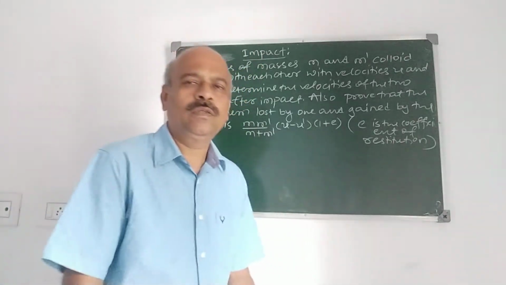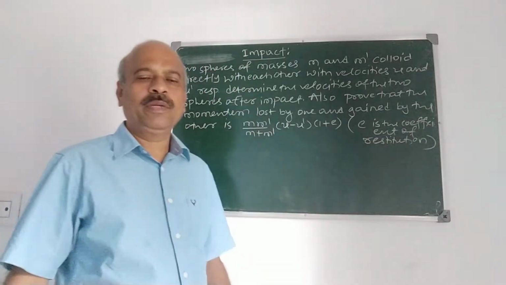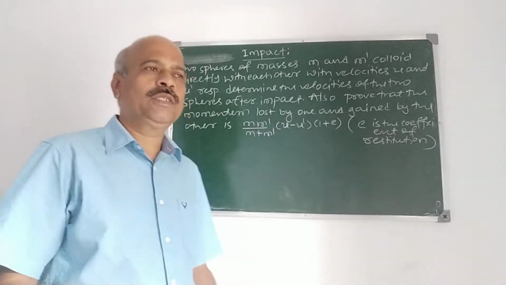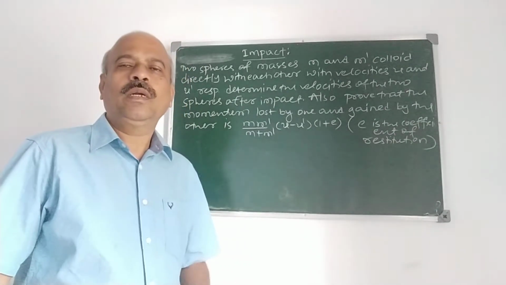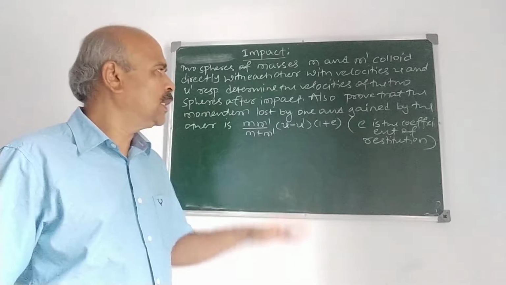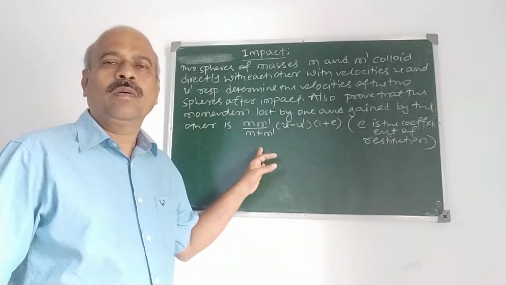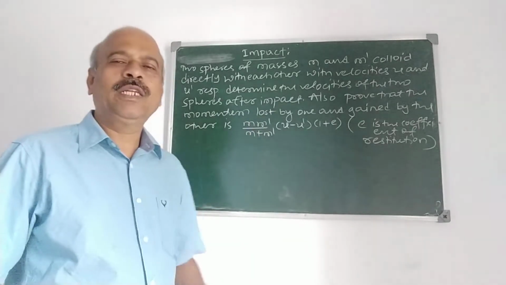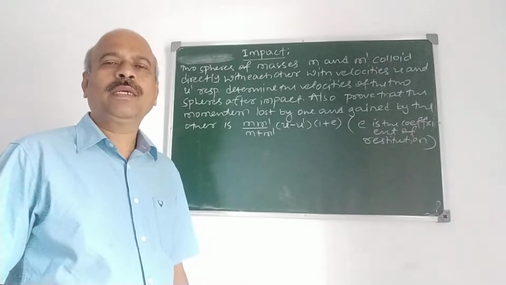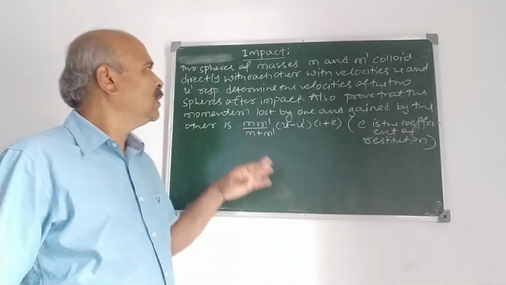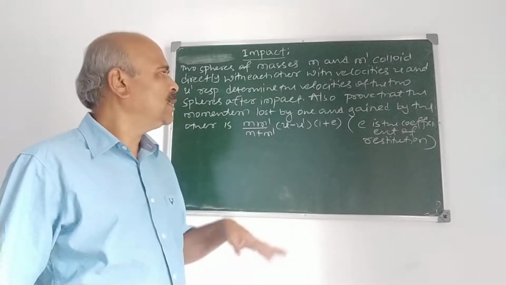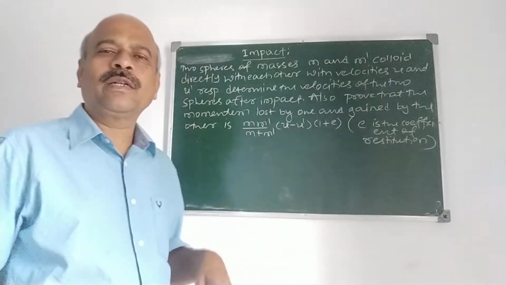So in my last video I started the topic of impact, and explained the definitions of some basic terms that are used throughout the study of this topic. The definitions are: what is direct impact, what is oblique impact, and the three fundamental principles in impact. When do you say that two bodies impact directly?